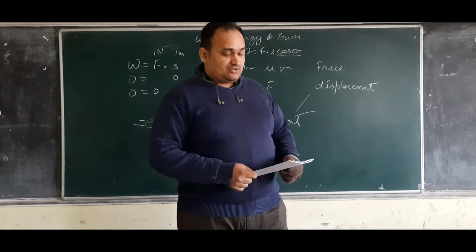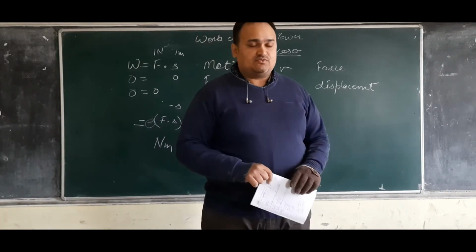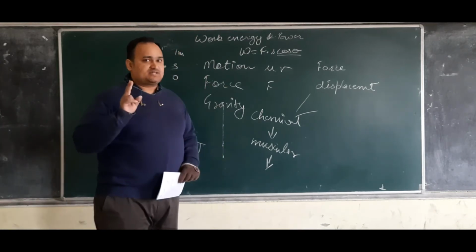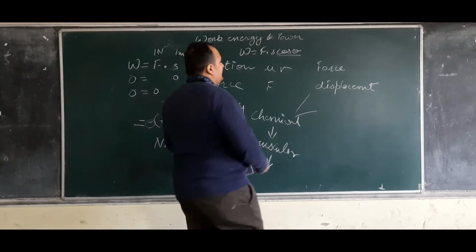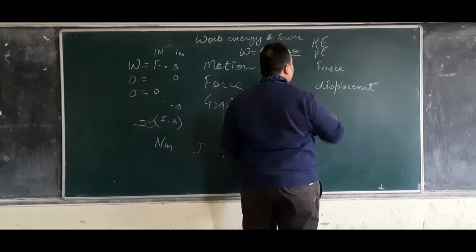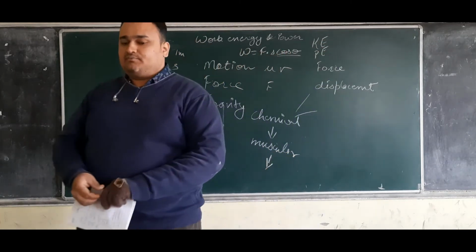So when we are dealing with energy, we are actually dealing with a few things. The basic two types of energy which you should study in this chapter are KE and PE. That is kinetic energy and potential energy.